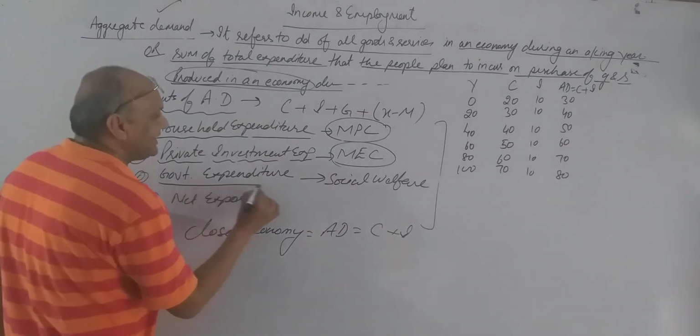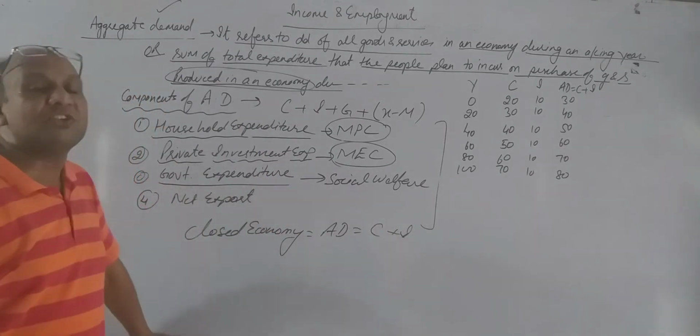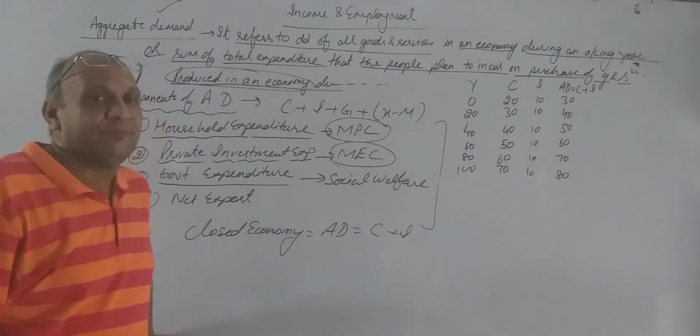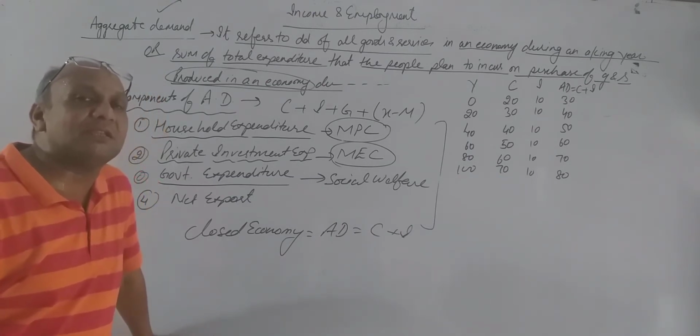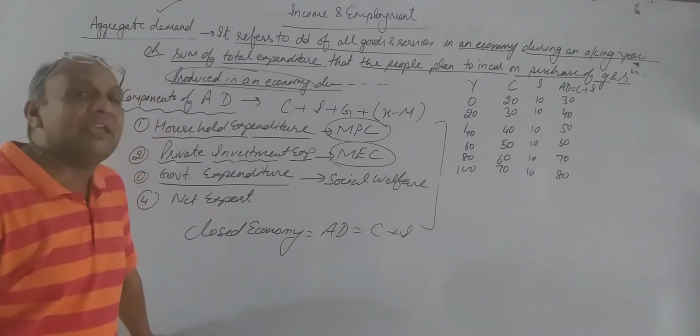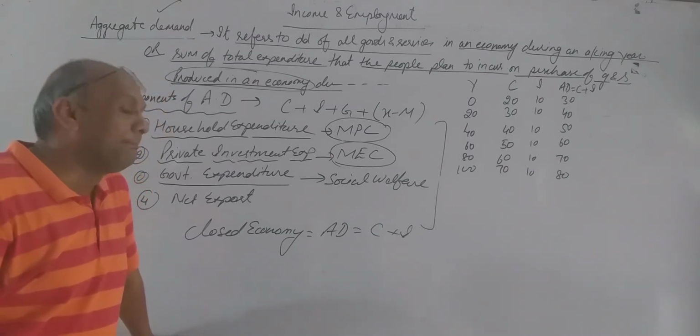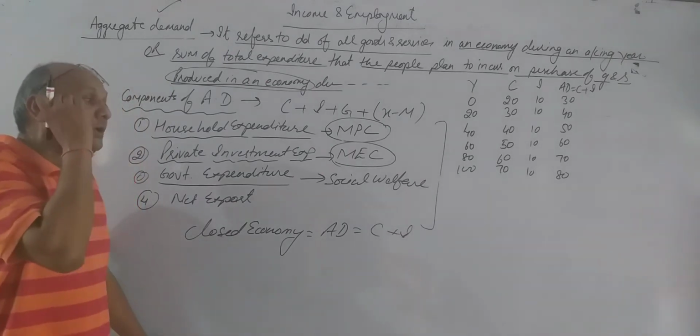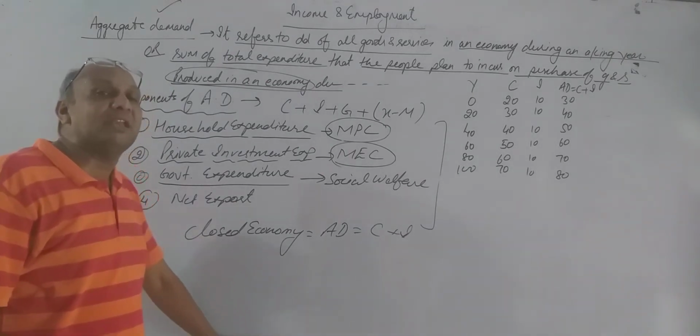Next is government expenditure. The money which is spent by the government on their day-to-day needs. Lakhs of people are working in the government sector. They have their own premises on which also the government is spending money.